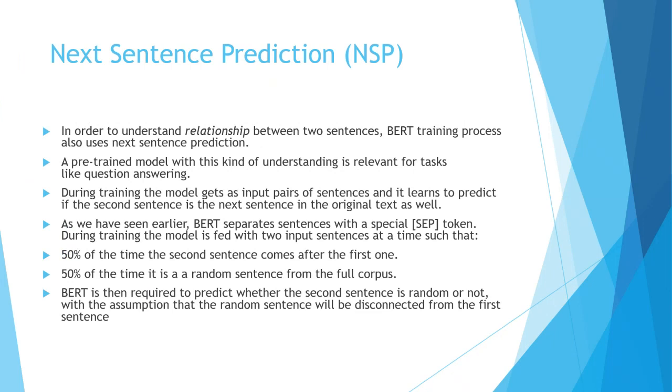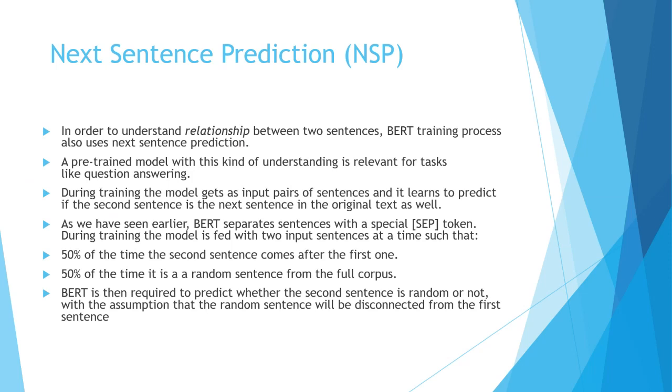Then it also employs next sentence prediction, NSP, which is done so as to understand the relationship between two sentences. When you talk of NSP, this kind of training mechanism is used for question answer tasks. It understands that the sentences are disparate with the use of the SEP token.